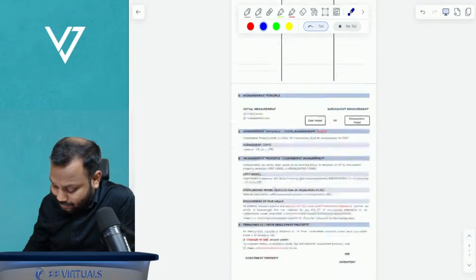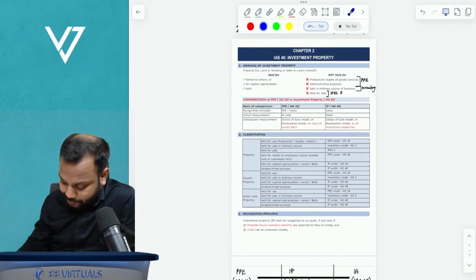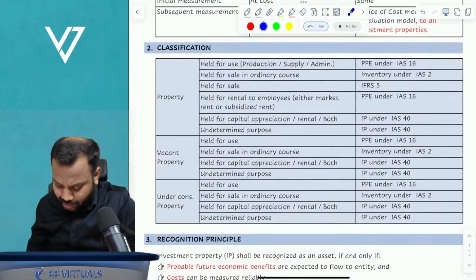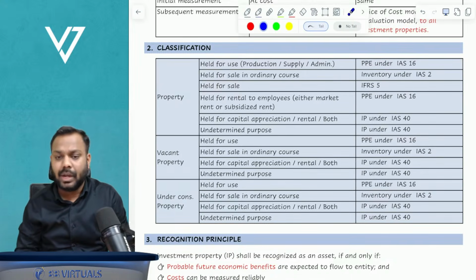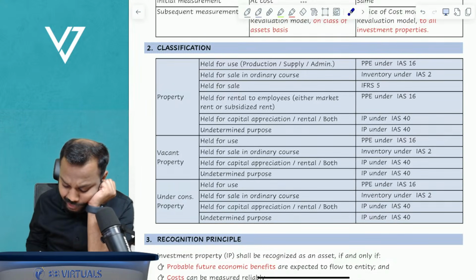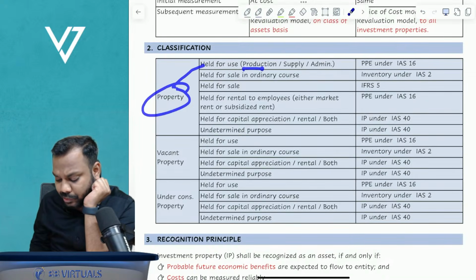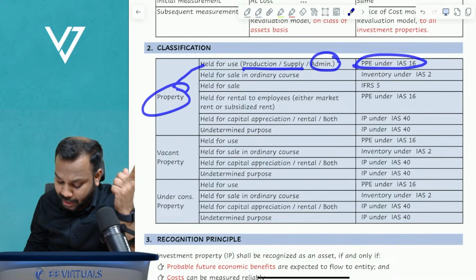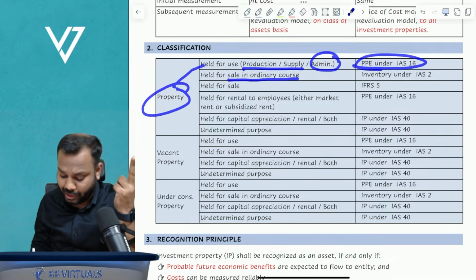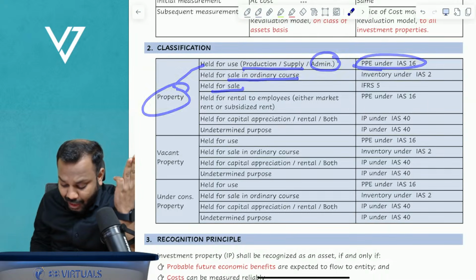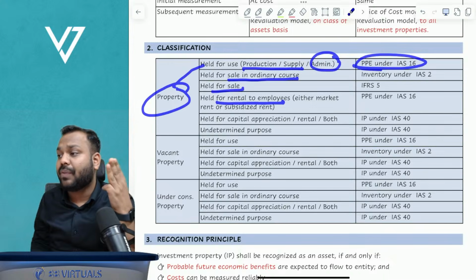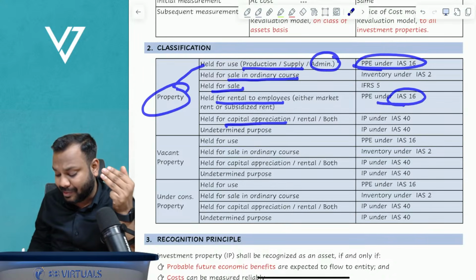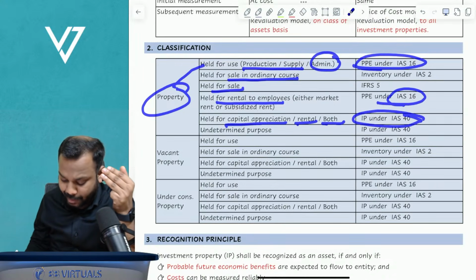Now, let us discuss here. Understand, please. We have discussed the meaning of investment property. Going further, what is the classification of investment property? If there is a property which is held for use in production or supply of goods or services or admin purpose, it is called property, plant, equipment. Held for sale in ordinary course, inventory. Held for sale, IFRS 5. Held for rental to employees, then under IAS 16. Held for capital appreciation or rental or both, then investment property.